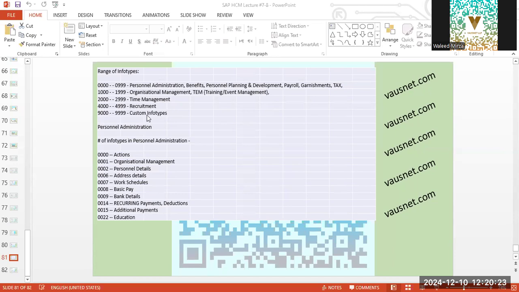Custom info types will be defined in this slab, 9000 to 9999. This is where custom info types will be developed with the help of an ABAP consultant. Other than that, everything is standard, and it's preferred not to tamper with these standards, because for every country there will be a different interpretation of info types. So you cannot take a risk with changing, modulating, or modifying the info types.